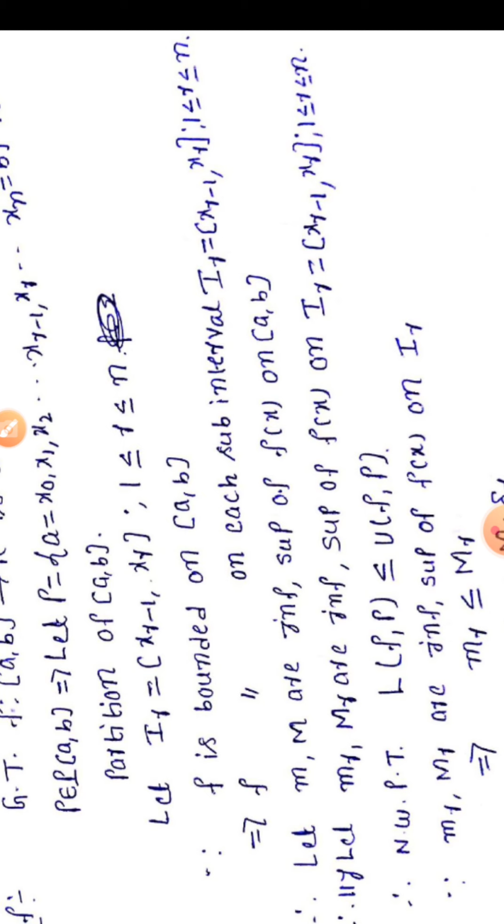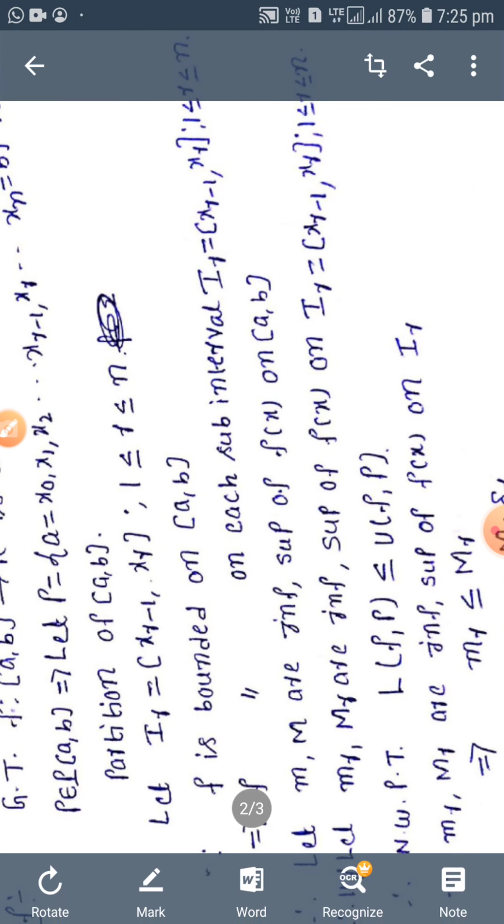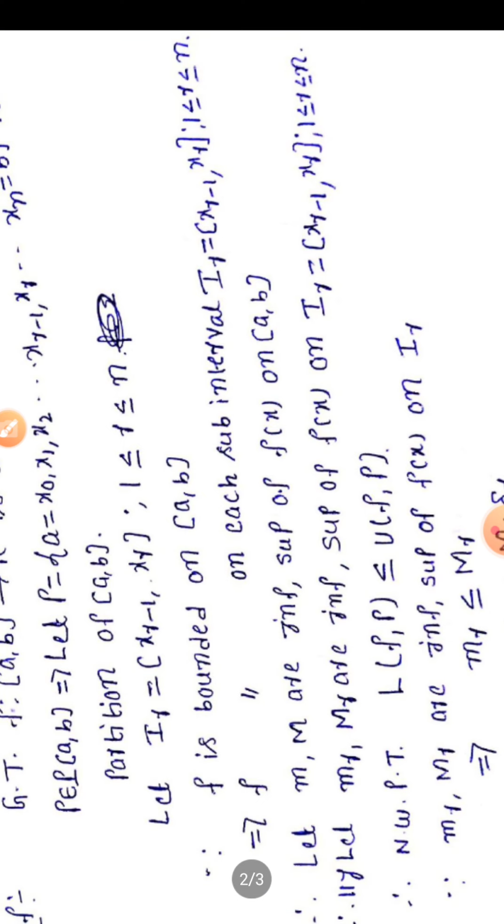Therefore, let small m_r and capital M_r be the infimum and supremum of f(x) on I_r equal to the closed interval [x_{r-1}, x_r] such that 1 ≤ r ≤ n. That is, the infimum of f(x) equals small m_r, and the supremum of f(x) equals capital M_r on the rth subinterval I_r. Okay. Now we have to prove that L(f,P) ≤ U(f,P). That is, the lower Riemann sum is less than or equal to the upper Riemann sum.